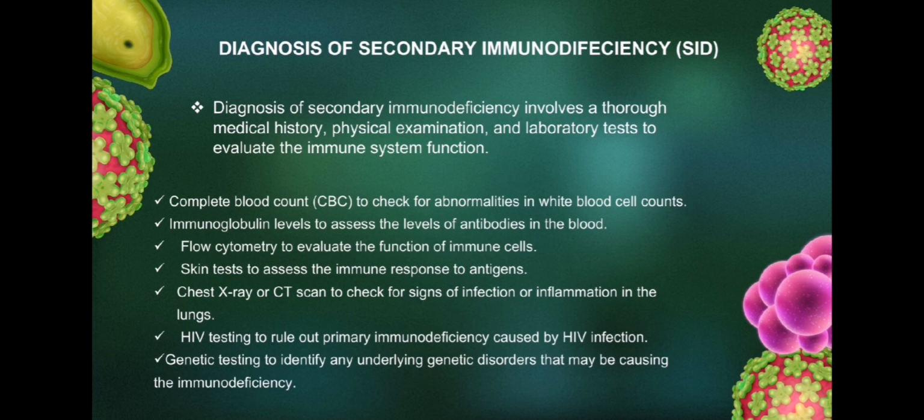Skin test to assess the immune response to antigens. Chest X-ray or CT scan to check for signs of infection or inflammation in the lungs. And HIV testing to rule out immunodeficiency caused by HIV infection. Lastly is genetic testing to identify any underlying genetic disorders that may be causing the immunodeficiency.